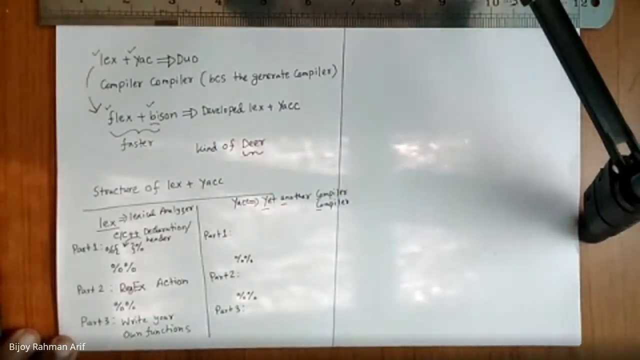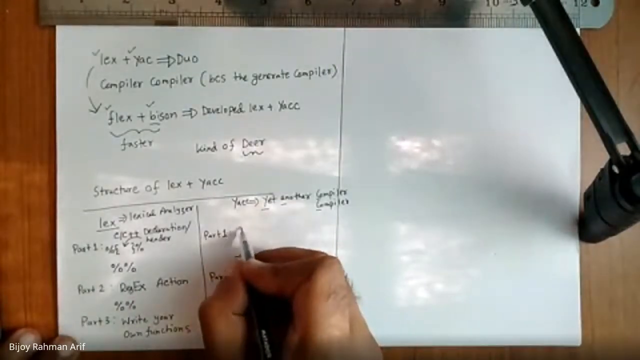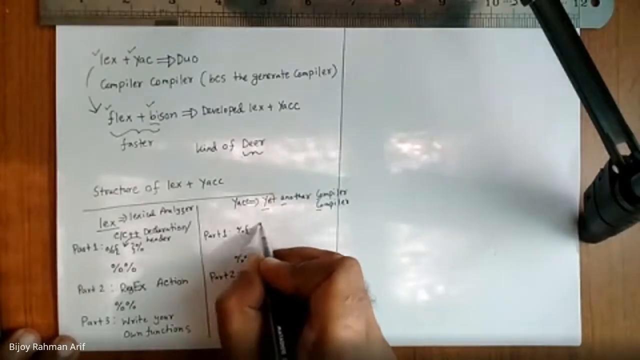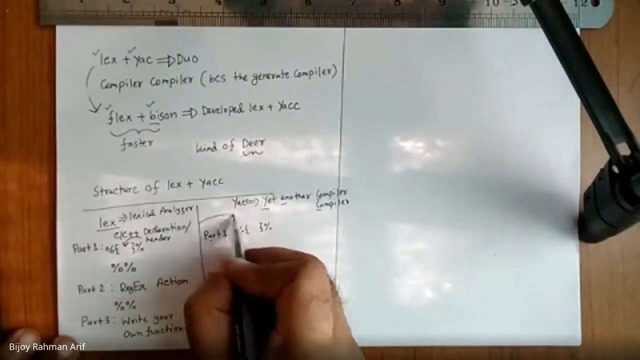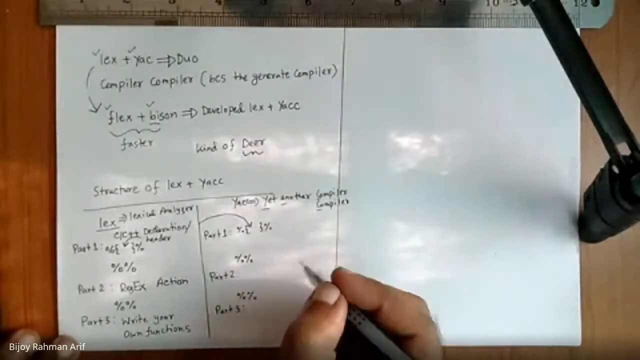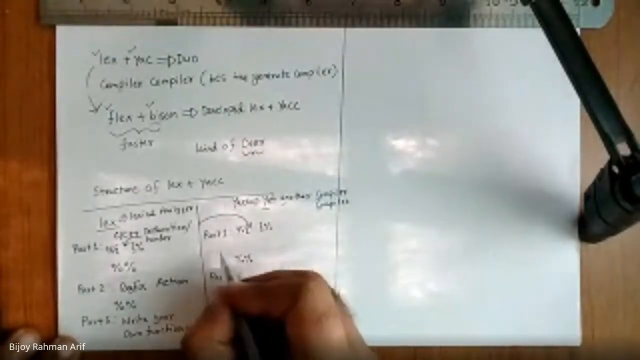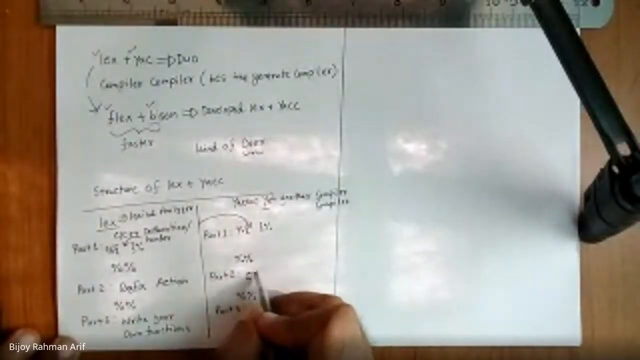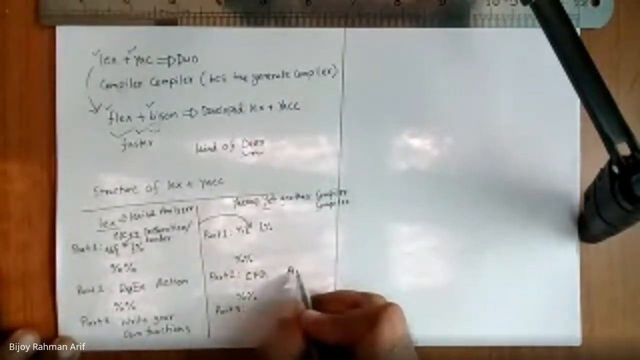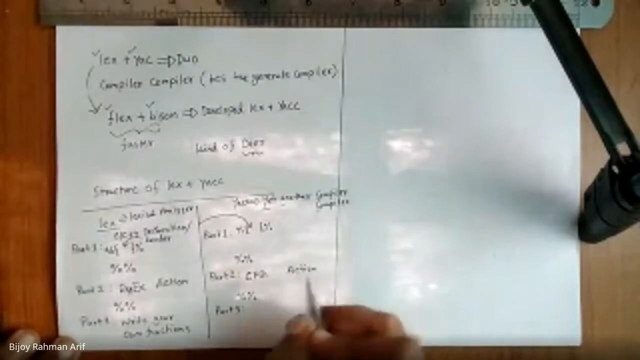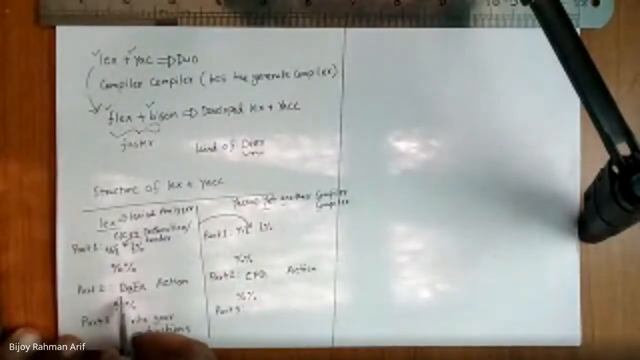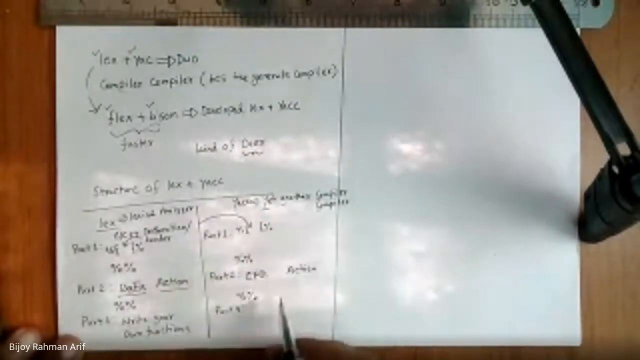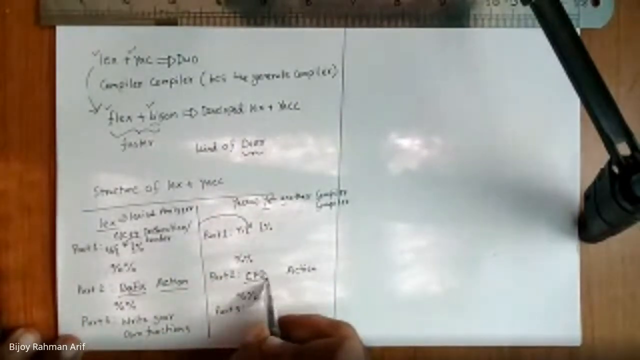Again, the C++ declarations should be put inside %{ and %}. This should be put over here. Then let's talk about part 2. What is part 2? In part 2, you are going to write the context free grammar, CFG, and the second part would be action. The difference you see: Lex is a lexical analyzer, so part 2 is regex and action. Yet another compiler is a compiler, that's why it's context free grammar and action.